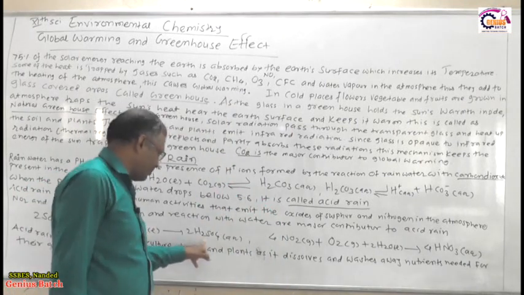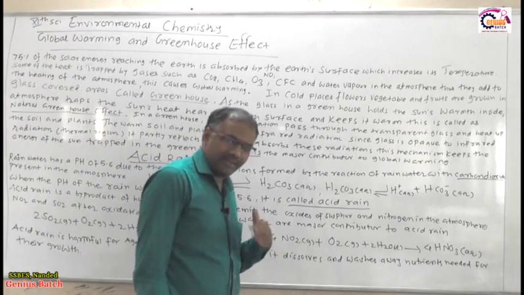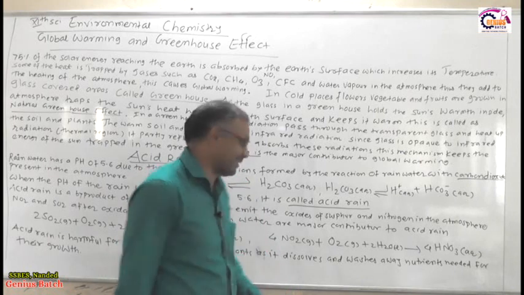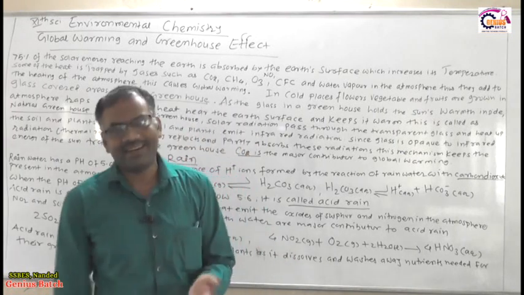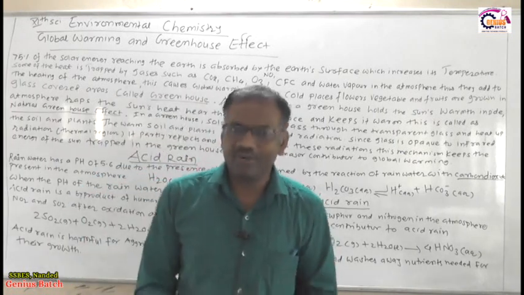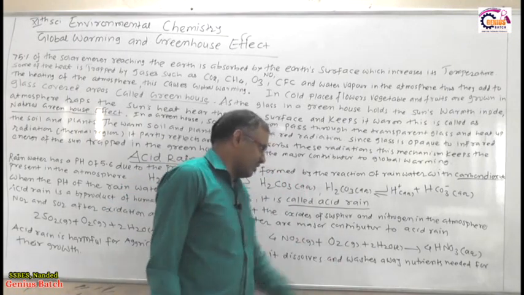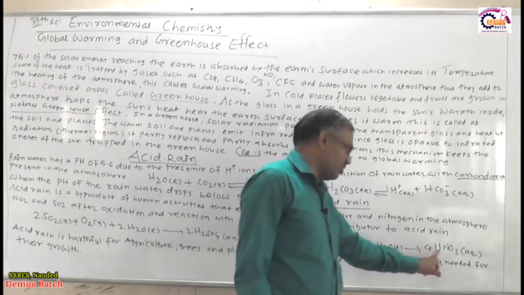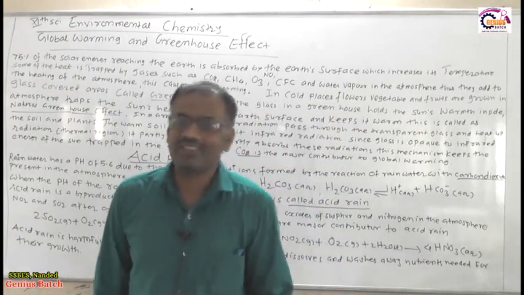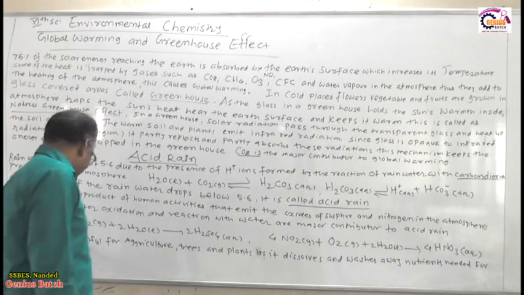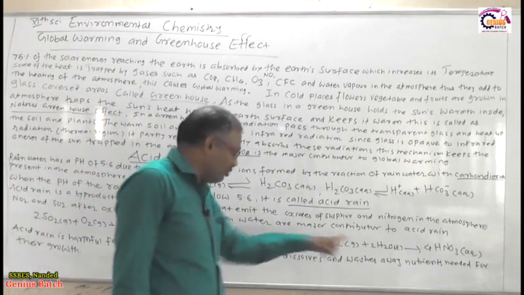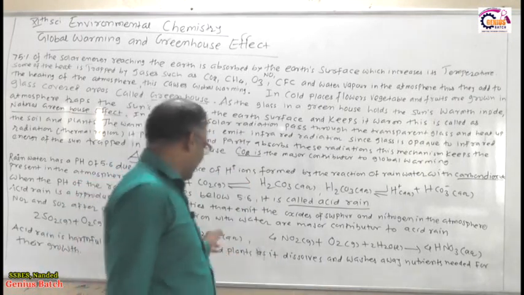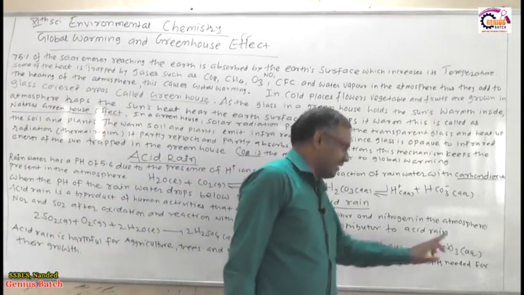The nitrogen released into the atmosphere gets oxidized to produce nitrogen dioxide gas. This nitrogen dioxide gas again reacts with the water vapor and the oxygen in the atmosphere to produce nitric acid.